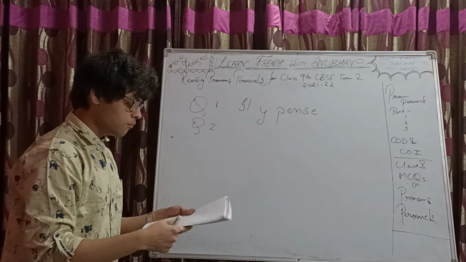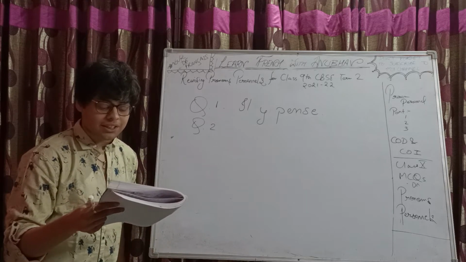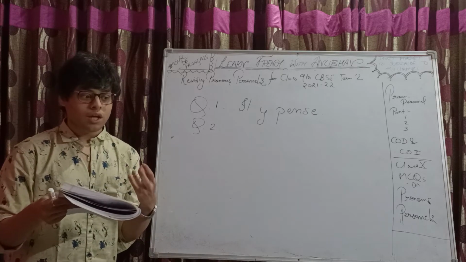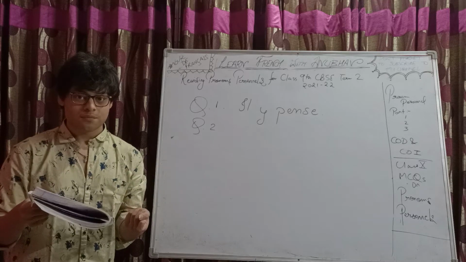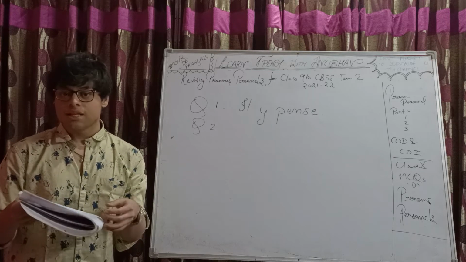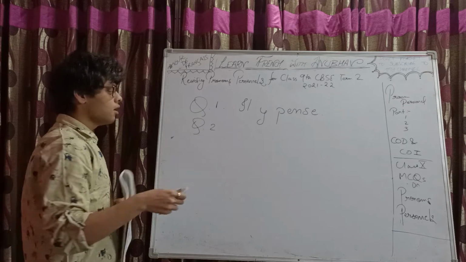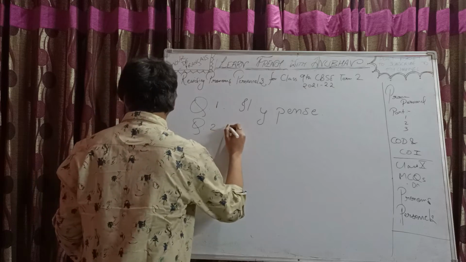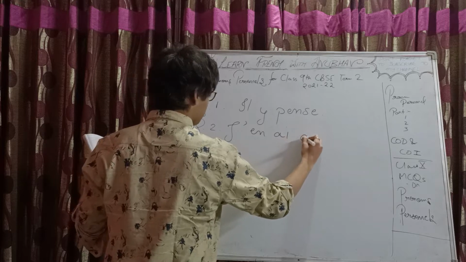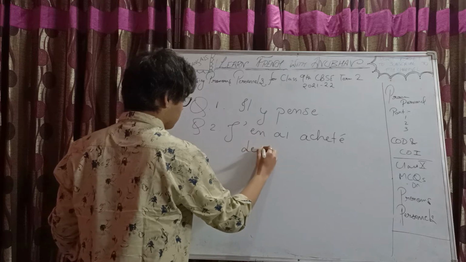Question number 2. J'ai acheté 2 kilos de tomates. Whenever we are using a pronoun for a noun which is expressed in some quantity, right? Like liters, kilograms, or kilometers, in those we are using en. So the answer will be: j'en ai acheté 2 kilos.